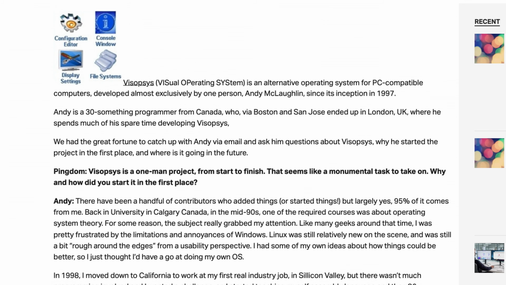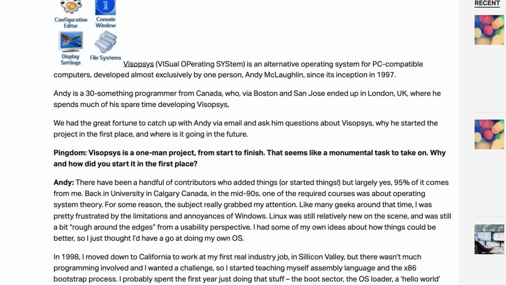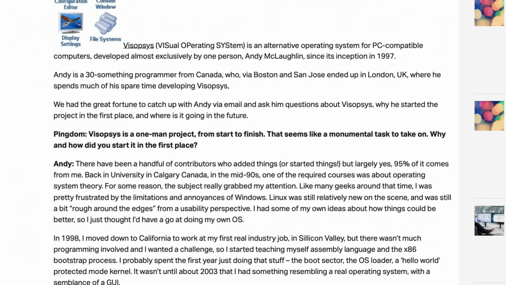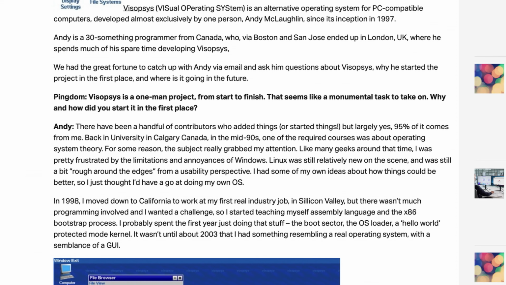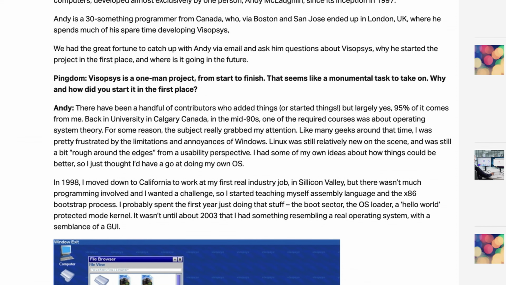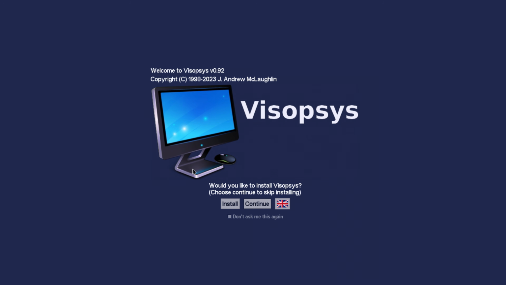So it's actually still being actively developed, and it doesn't have updates very often, because it's of course made by one person. From what I could understand, this operating system started out because the developer, back in his university days, got really interested in operating systems and operating system development. And so he simply started making his own operating system in his free time.